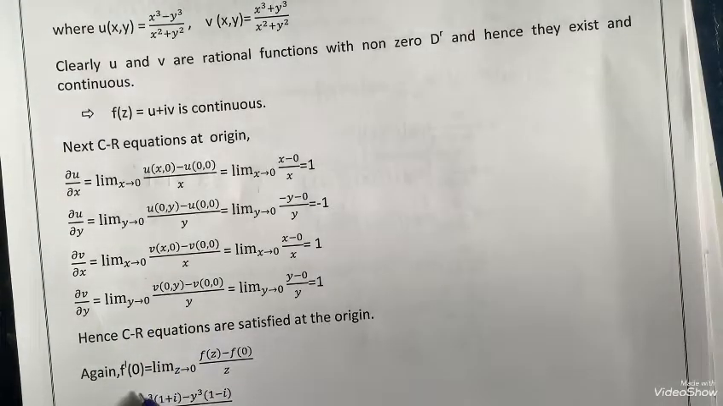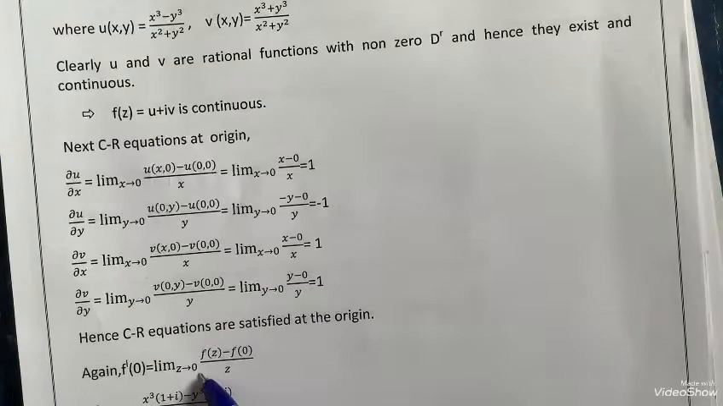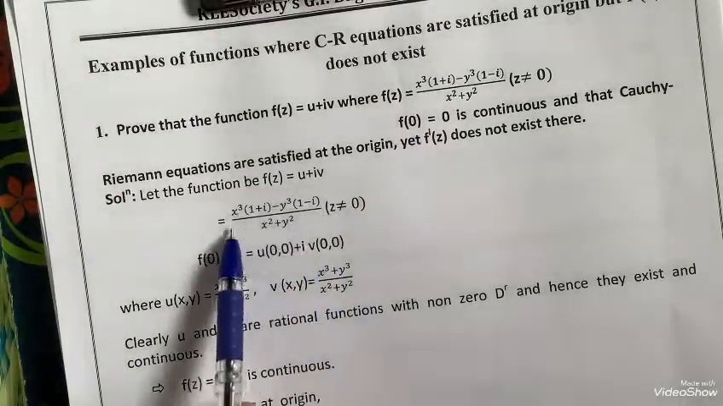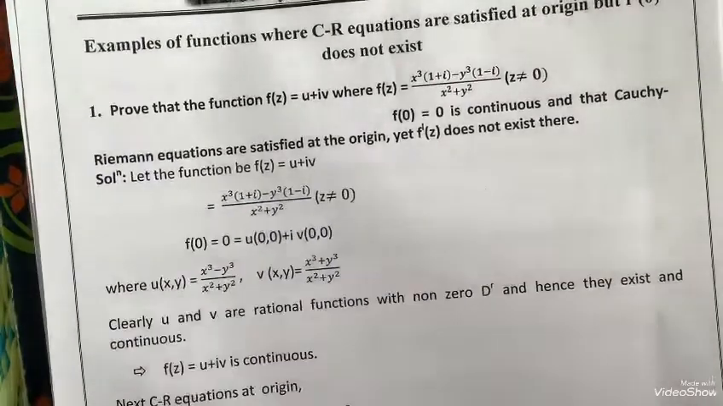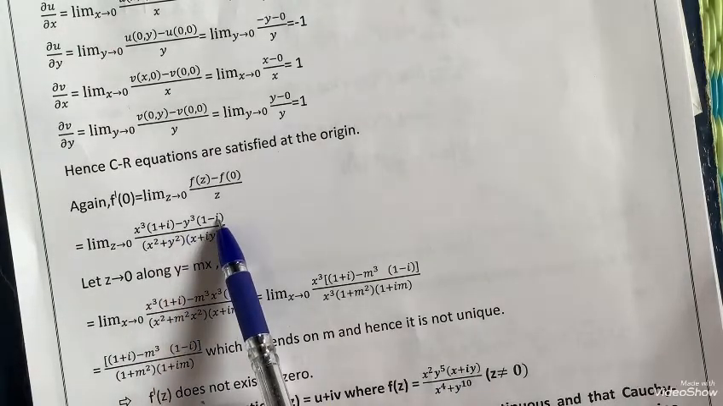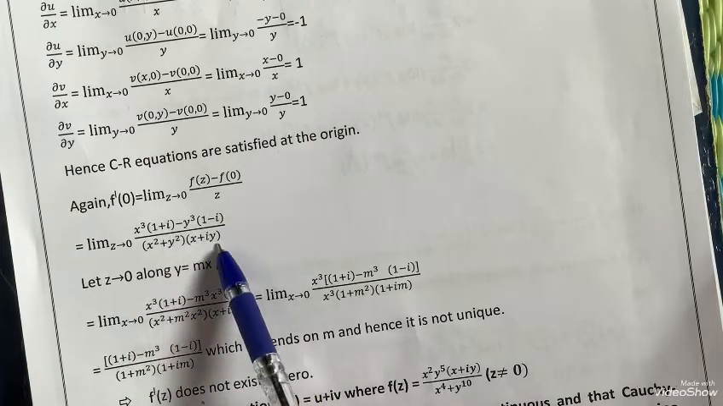Then, what is f'(0) here? f'(0) is the limit of [f(z) − f(0)]/z as z tends to 0 here. f(z) is what already? f(z) is given as this function: [x³(1 + i) − y³(1 − i)]/(x² + y²), into this z, where z is x + iy.